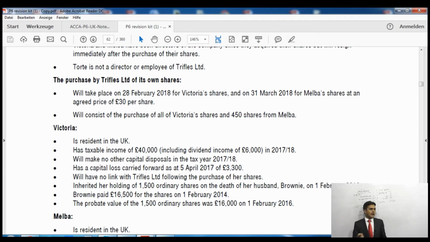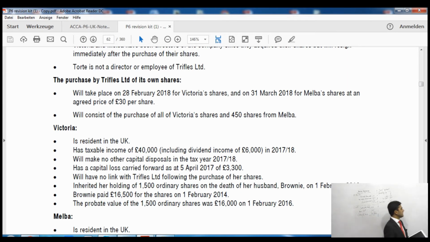Another interesting thing in the question is that the company bought the shares from Victoria first, then after 1 month the company bought the shares from Melba. So when Melba is selling the shares, the percentage shareholding in the company will be a little different than it was at the start of the trade.